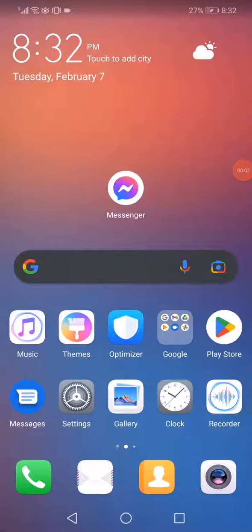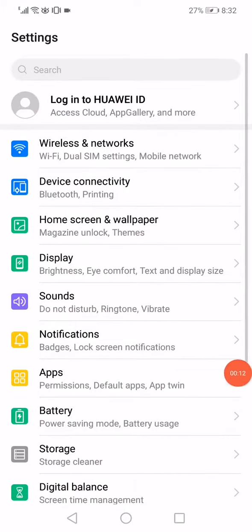Facebook Messenger video call sound problem. In today's tutorial, I'm gonna show you how to fix it in less than 1 minute. First thing, open the settings and then go to the apps.